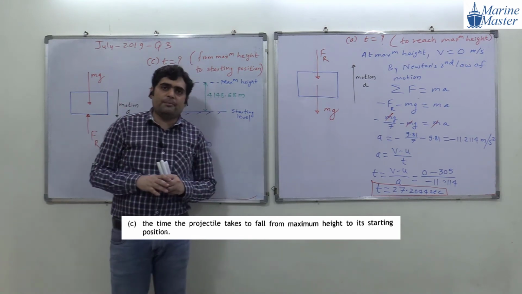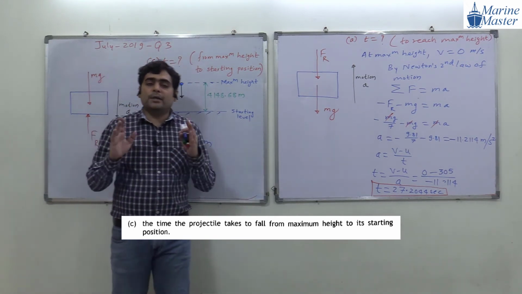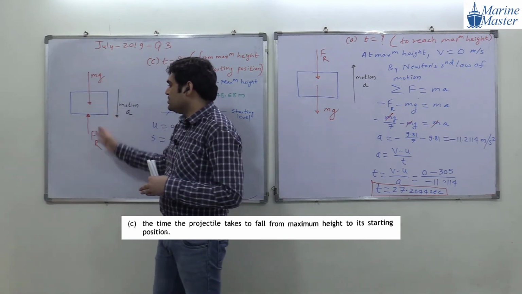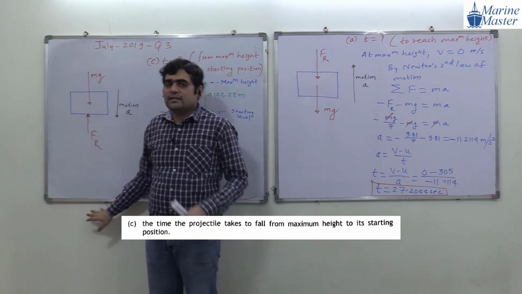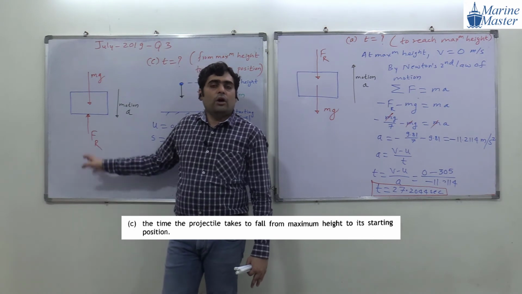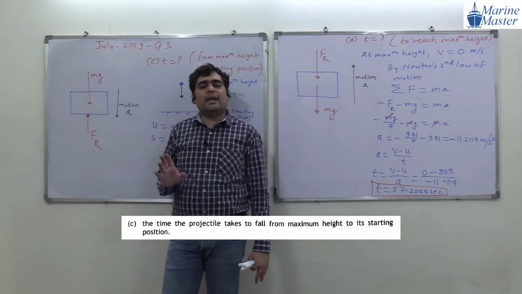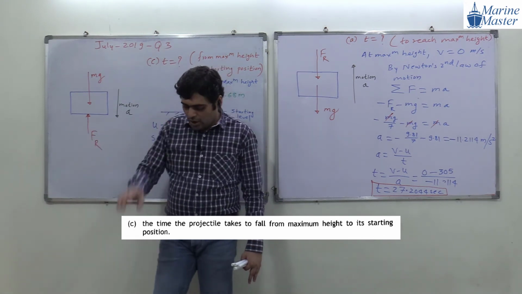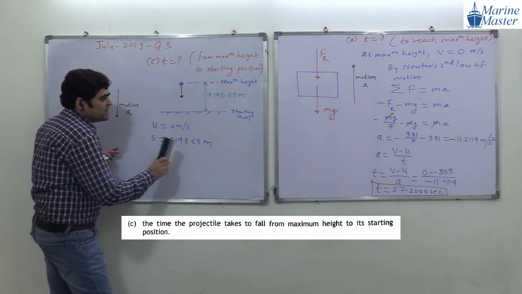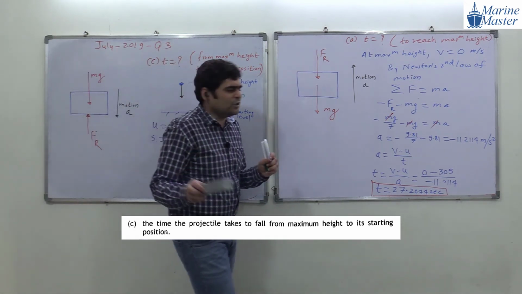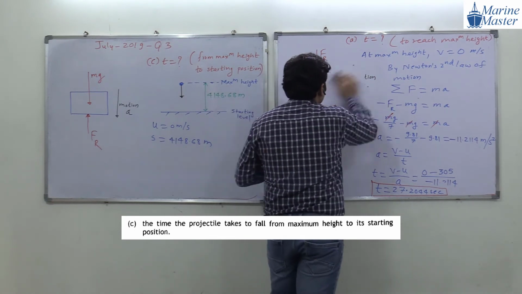And why are we not applying the equation of motion in a gravitational field? Because along with the gravitational force, another force, the resistance force, is also acting on this projectile. So we can't apply the equation of motion in a gravitational field. Is everyone getting my point? Try to see the scenario. Very simple discussion, nothing too difficult.